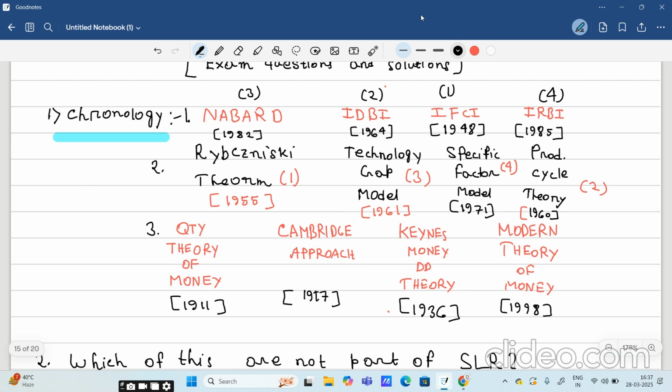Another question from the chronology part was quantity theory of money, Cambridge approach, Keynes money demand theory, and modern theory of money. It was a little bit easy. Quantity theory of money, 1911, is the first. Then Cambridge approach will be the second. Keynes money demand theory will be third, and modern theory of money is fourth.